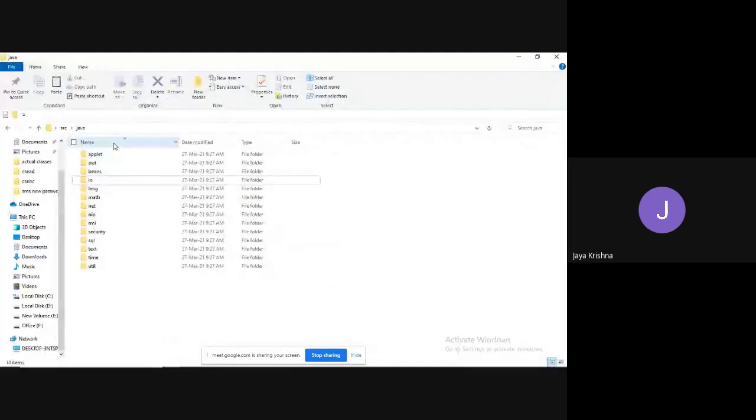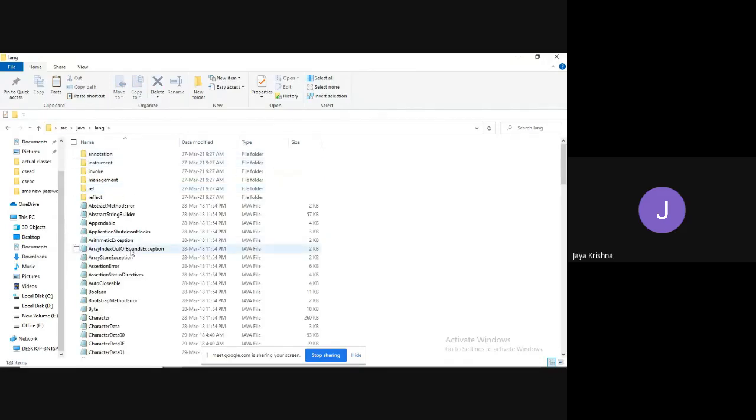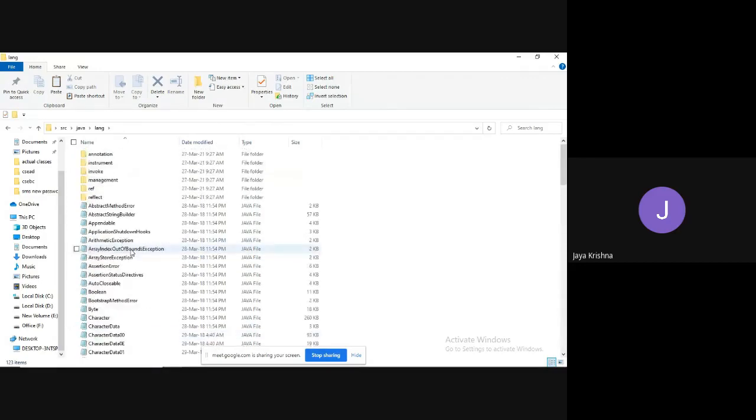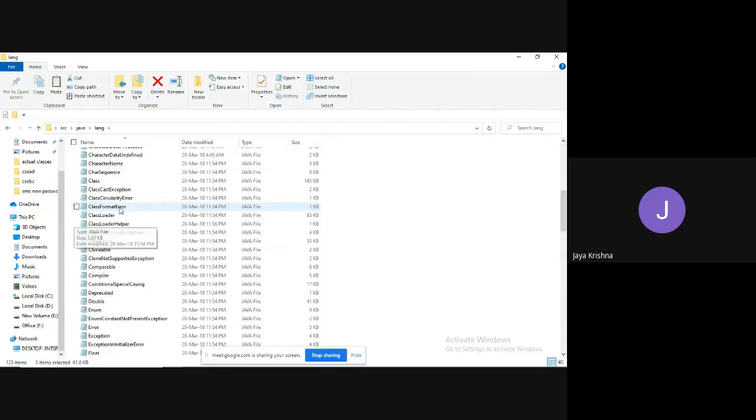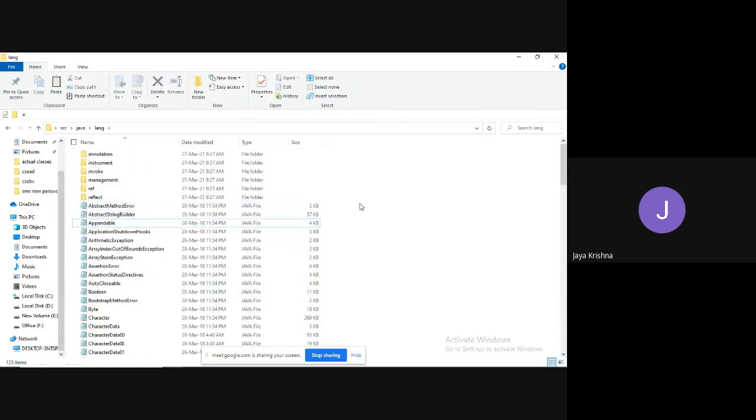If I open the lang package, it also contains various things, from AbstractMethodError to Error. All these are Java files, which are developed by whom? Sun Microsystems people, which are given as predefined Java classes.